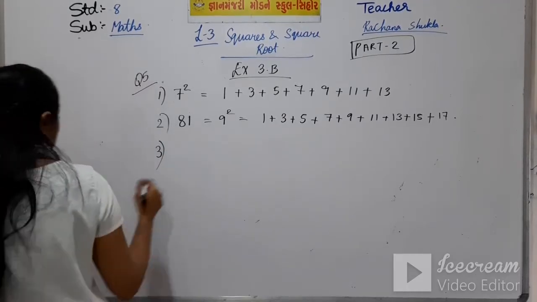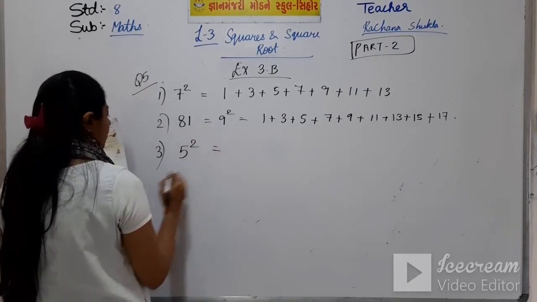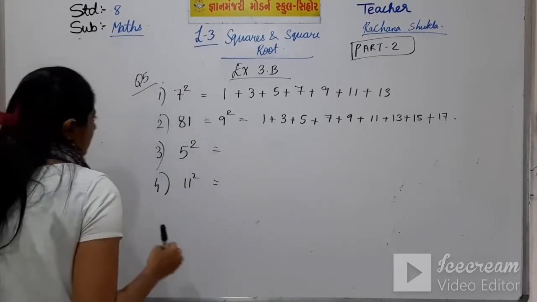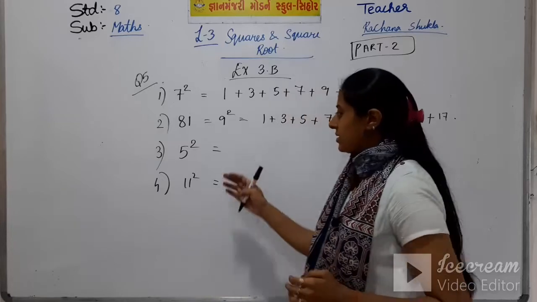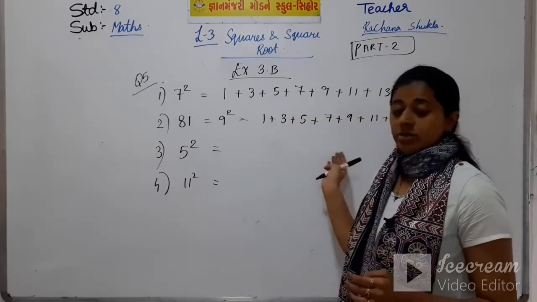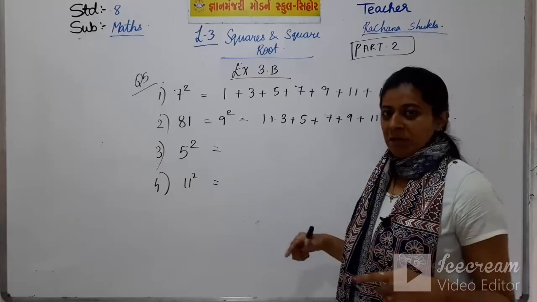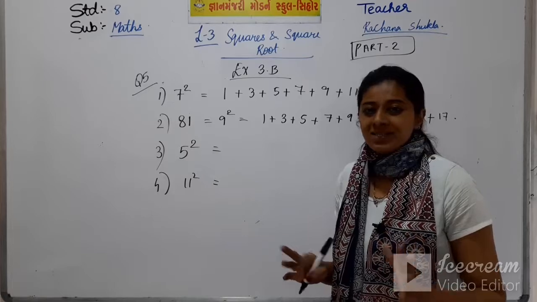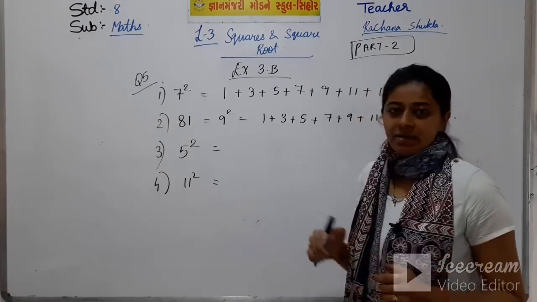Like this, you will do 5 square and 11 square by yourself. Do both these sums by yourself. Write 5 odd numbers with a plus sign in between, and here you will write 11 numbers.